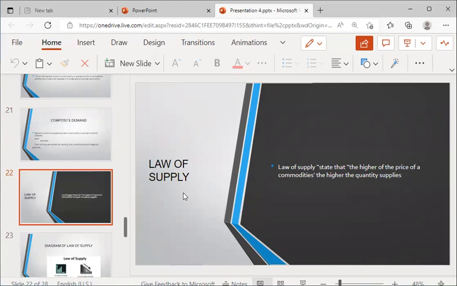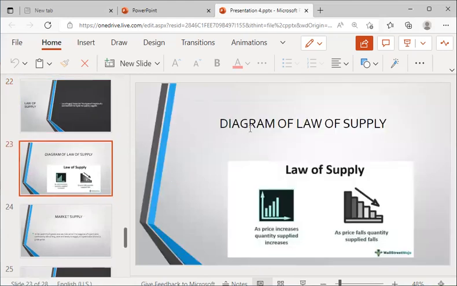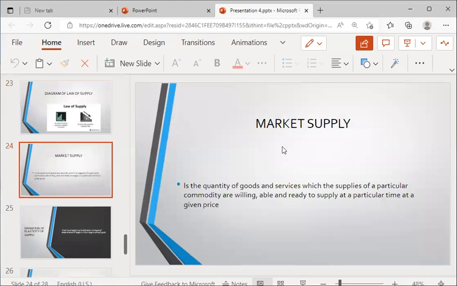Law of supply. The law of supply states that the higher the price of the commodity, the higher the quantity supplied. Example, diagram of the law of supply. As you can see, as the price increases, quantity supplied also increases. When the price falls, the quantity supplied also falls. Market supply is the quantity of goods and services which the suppliers of a particular commodity are ready to supply at a particular time at a given price.